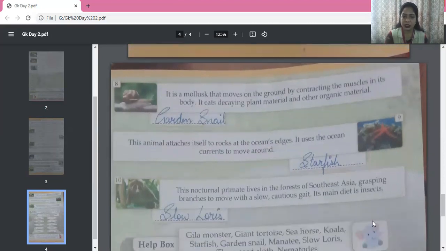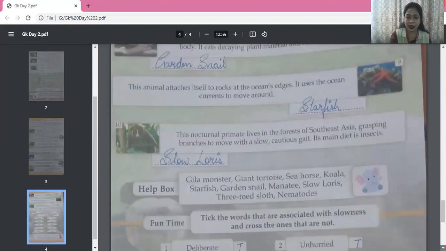Now, this nocturnal primate lives in the forests of Southeast Asia, grasping branches to move with a slow, cautious gait. Cautious is careful. Gait is the way a person walks. So it catches hold of branches to move with a slow, cautious gait. Its main diet is insects. So what is this? Slow loris. S-L-O-W, slow, L-O-R-I-S, loris. So that was our exercise.